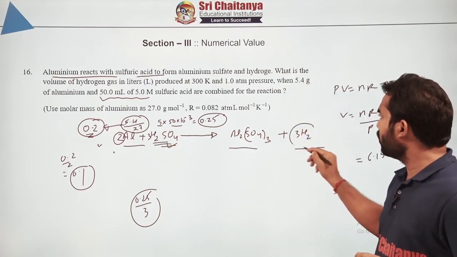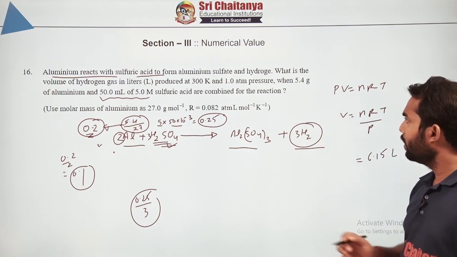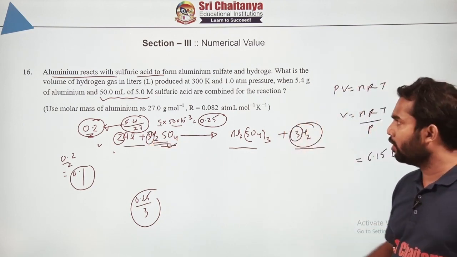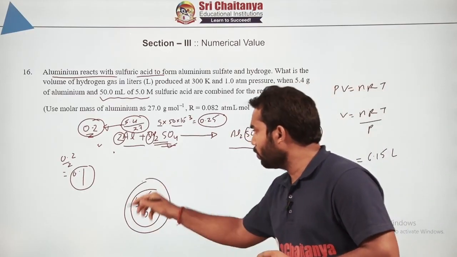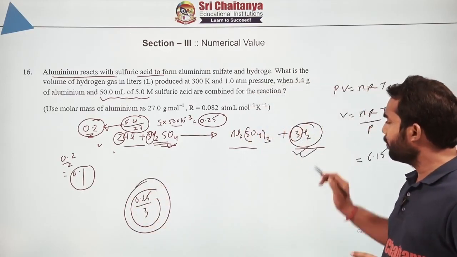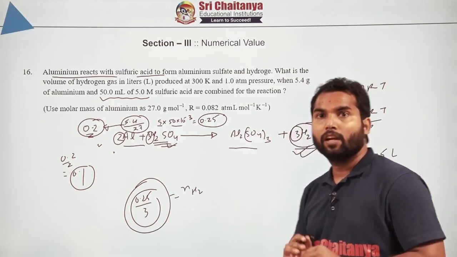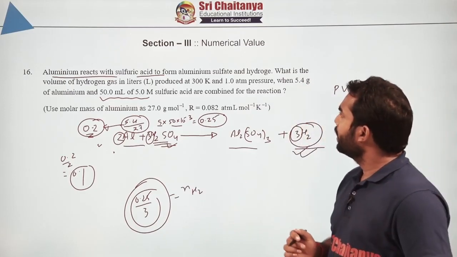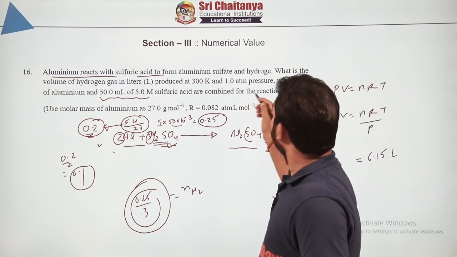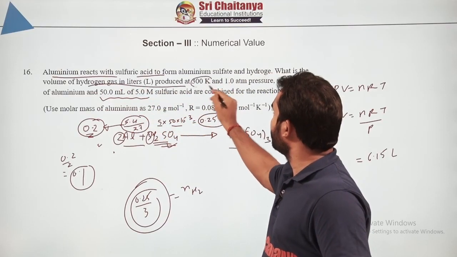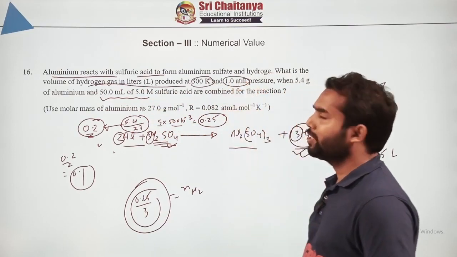So how much hydrogen are you going to get? Look at the stoichiometry, it is the same. 3 mole will give 3 mole. So whatever the moles of H2SO4, that will give us the same moles of hydrogen. Now what you have to figure out is how much volume of hydrogen is produced at this temperature and this pressure.